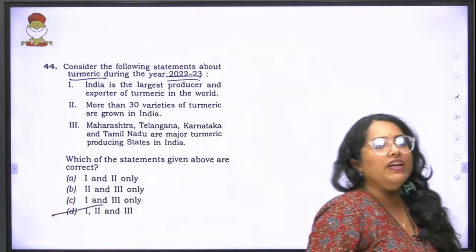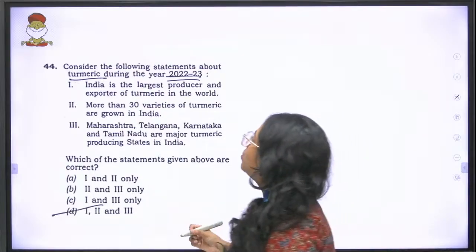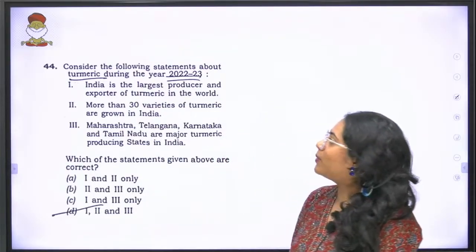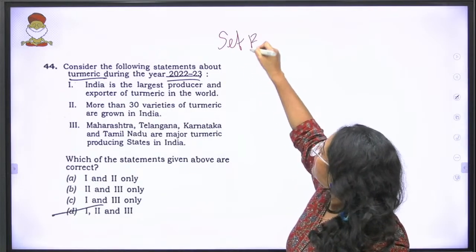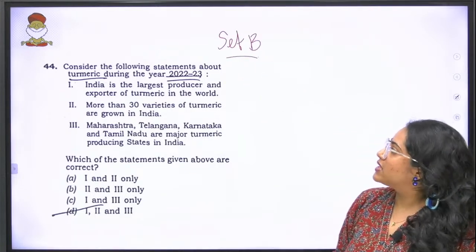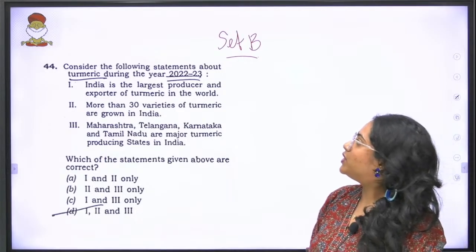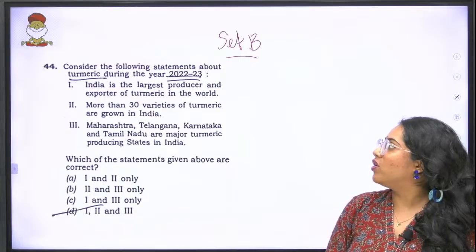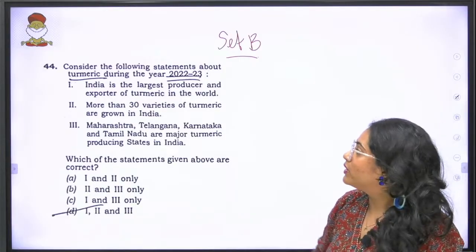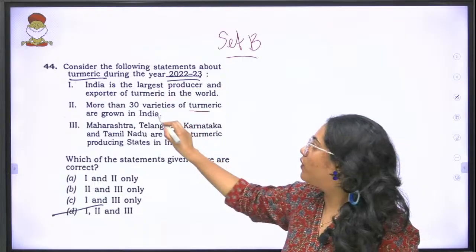Moving forward, we have a question related to turmeric. As you can see over here, 44th question of set B. Consider the following statements about turmeric during the year 2022-2023. India is the largest producer and exporter of turmeric in the world. More than 30 varieties of turmeric are grown in India.